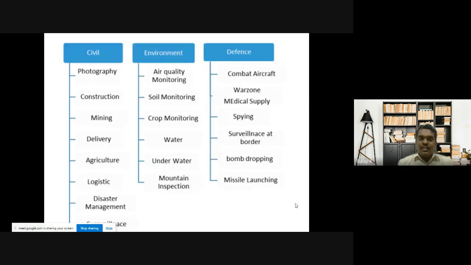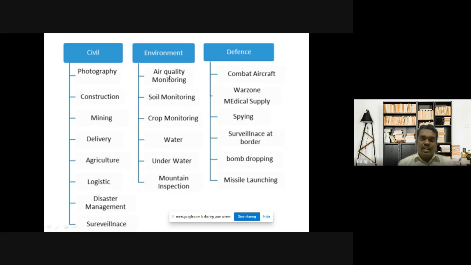Next is the applications. In my previous videos also I said what all the applications are. Here I have classified the applications into three categories. One is civil, second is environment, third is defense sectors. In the civil area, photography, construction, mining, delivery, agriculture, logistics, disaster management, surveillance, like that many purposes they are using.